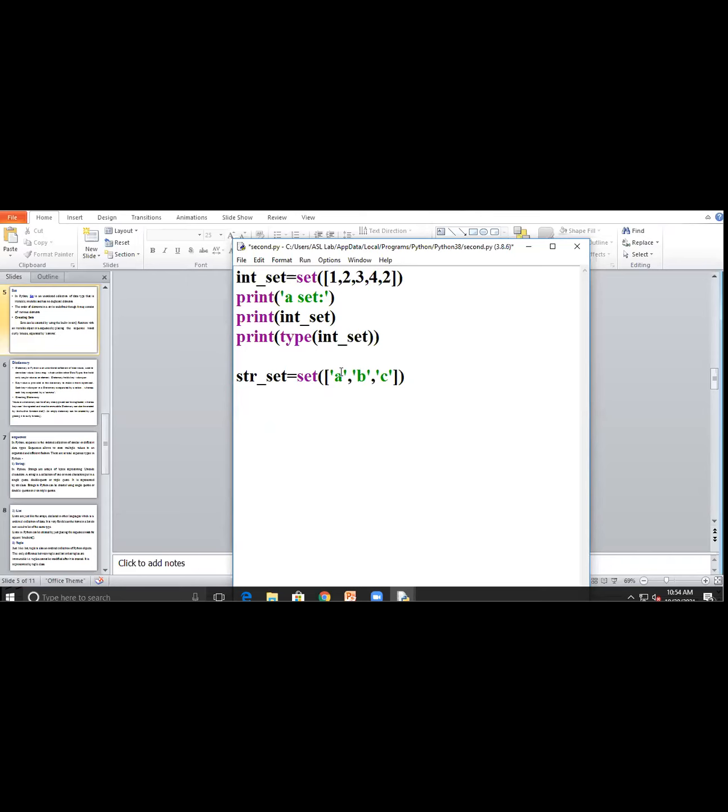Suppose here Raj is your name, you display your middle name, and you write your surname. So you have to take your full name as a set and display it.